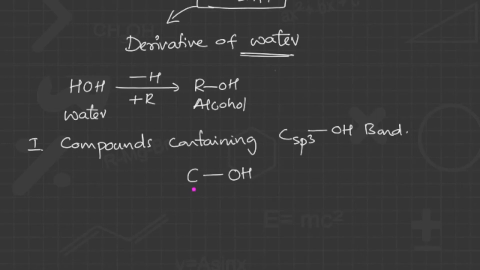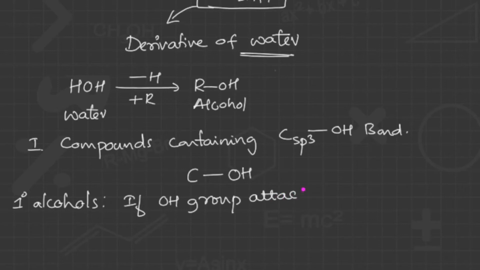Depending on that, the alcohols are classified as primary alcohols. In primary alcohols, this carbon should be a primary carbon. So if the OH group is attached to a primary carbon, then it is termed a primary alcohol.